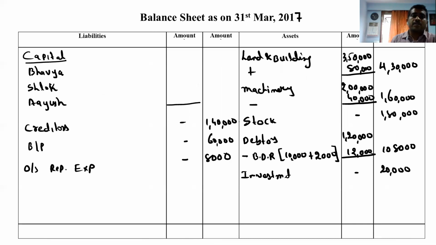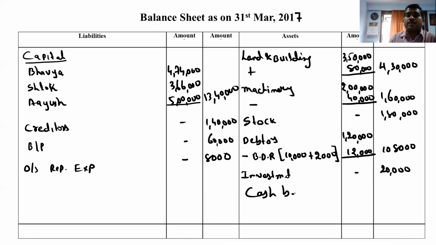The first is the capital of Bhavya: 4 lakh 74,000, 3 lakh 66,000 and 5 lakhs. If we make the total, we get 13 lakh 40,000. Right, capital. And now we are left with cash balance.